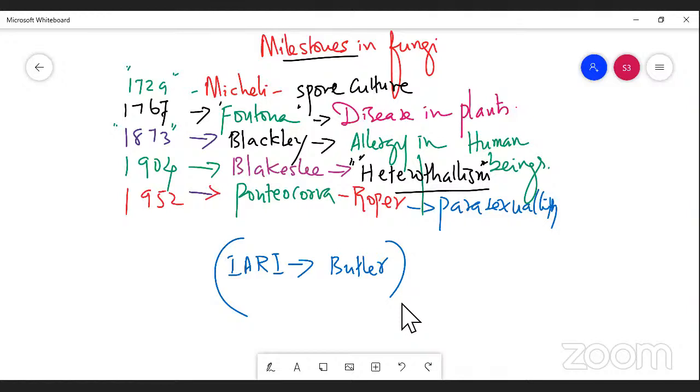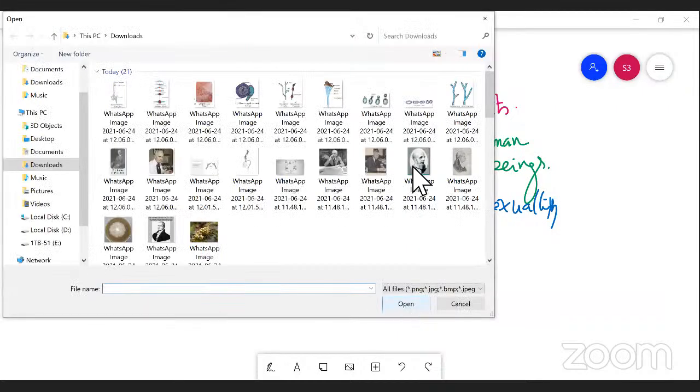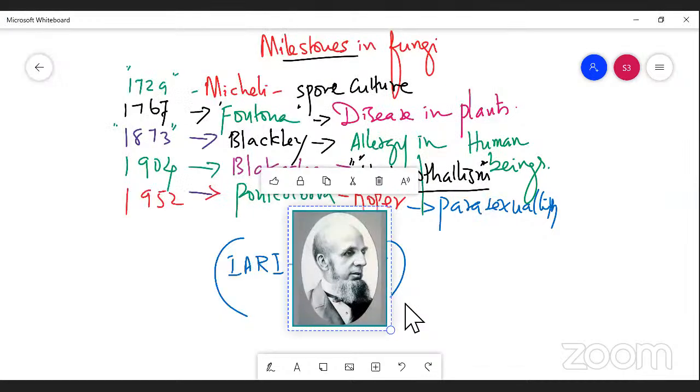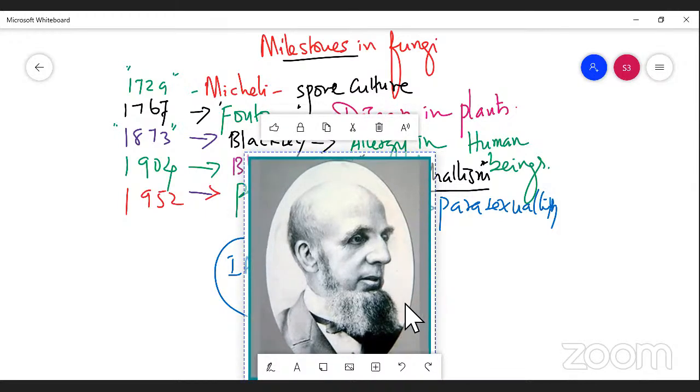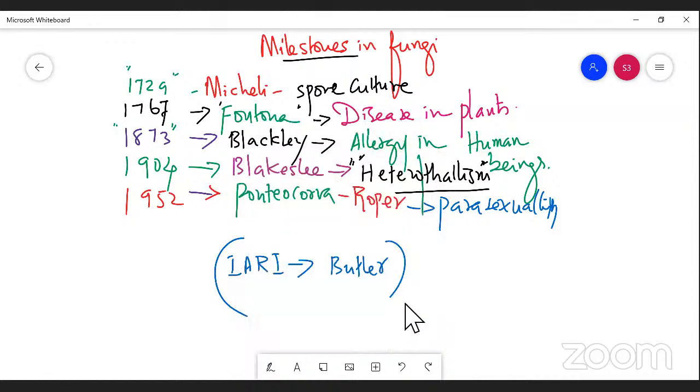The next, third scientist, Blackley, stated that fungi could cause allergy in human beings in the year 1873, right? Please understand, it is Blackley, who stated that fungi could cause allergy in human beings. The next, Blakeslee, was the man who stated heterothallism, right?